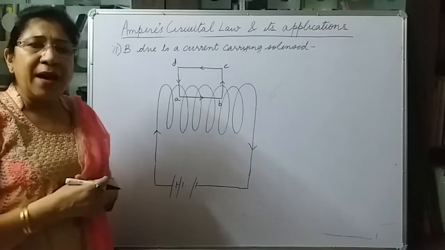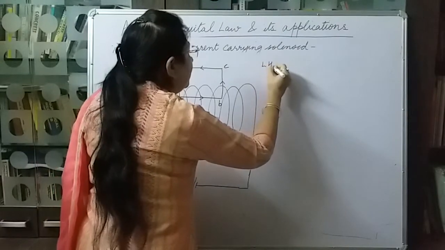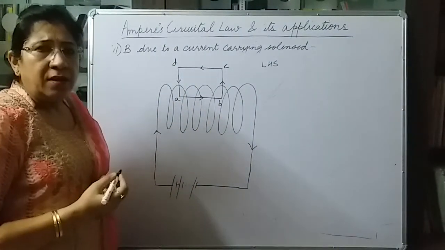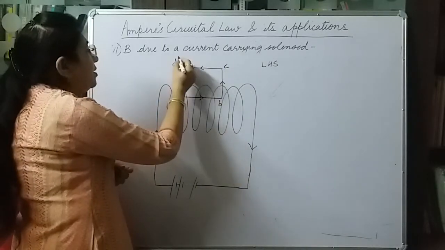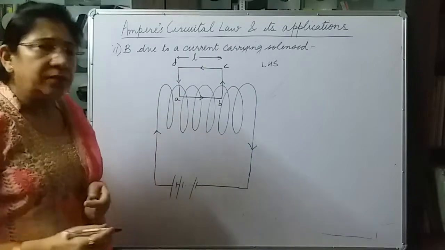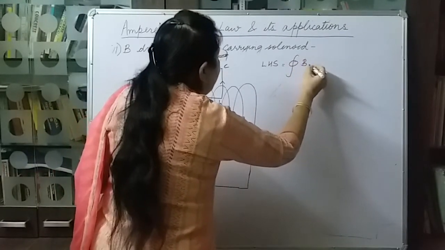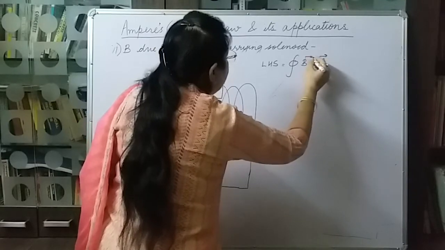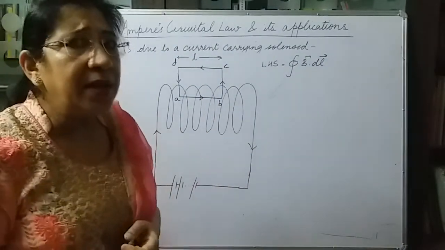Now we will apply Ampere's law on this loop. So the left hand side of Ampere's law, let us take the length of the rectangle as small l. The left hand side is integral B dot dl. This line integral has to be applied to the Amperian loop.